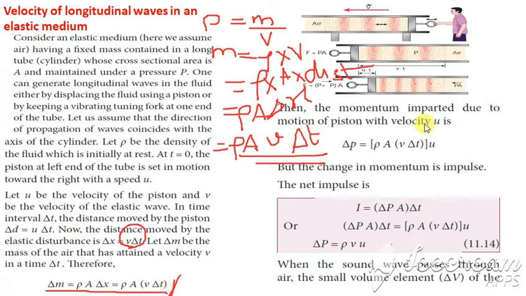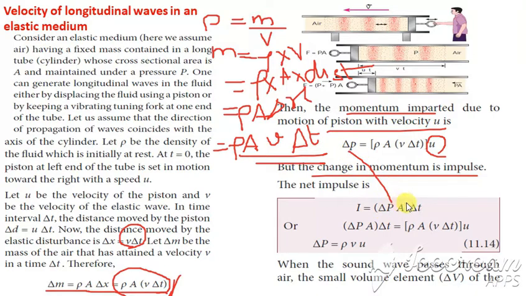Next, the momentum is given by mass into velocity, so we write this mass into the velocity u here. The change in momentum is also equal to the impulse, so I is equal to del p into the area into del t.